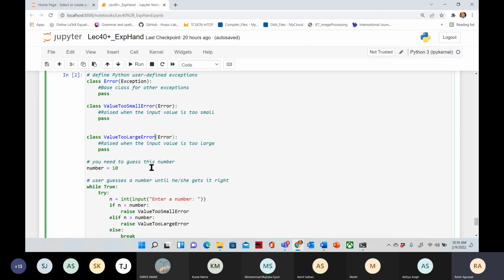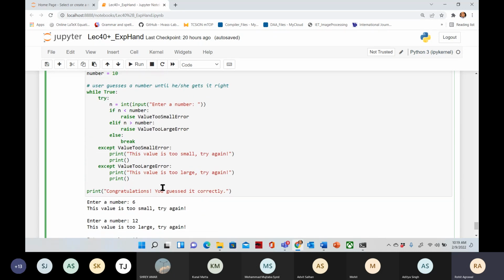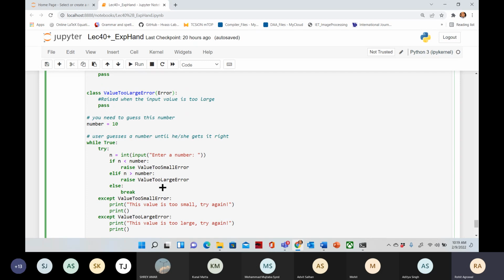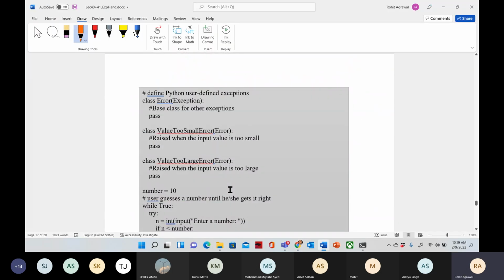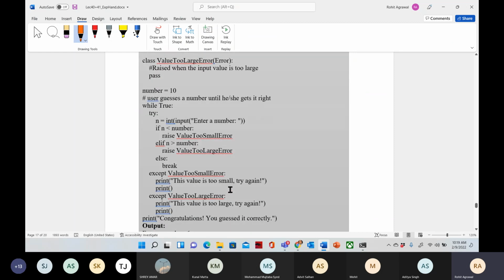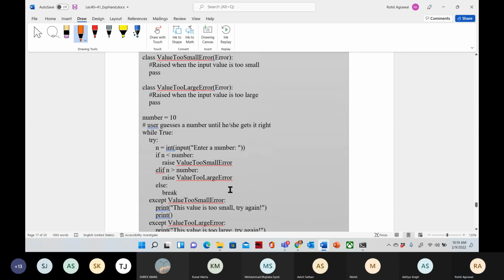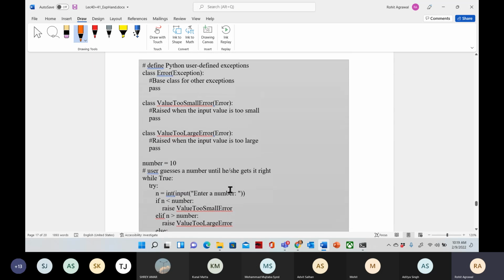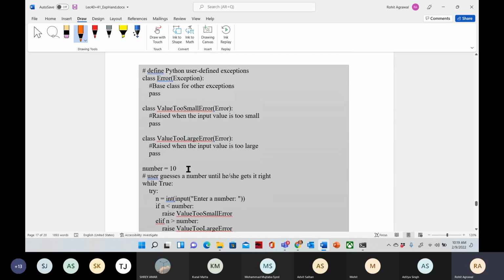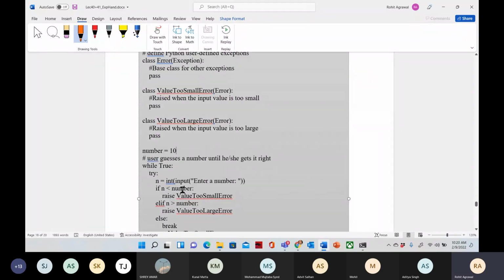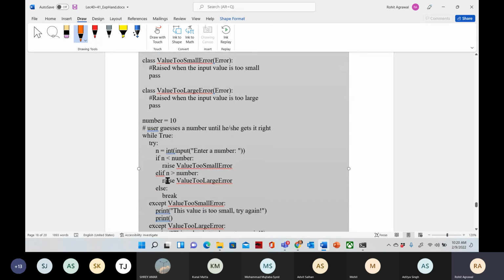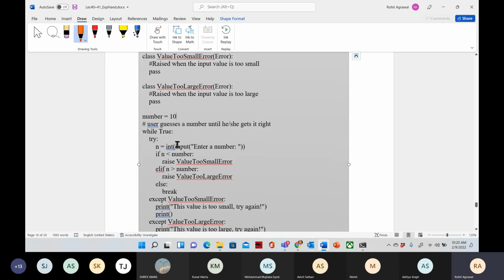Okay, and you need to guess this number. So I have written the section of code here, I'm trying to convince you actually. I have also written it in the notes. See, we have, suppose, a number, the number is 10. Okay, and while True, so this section of code will execute while True. We discussed these things, the while loop, do you remember?